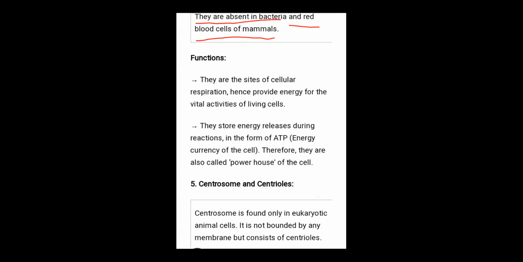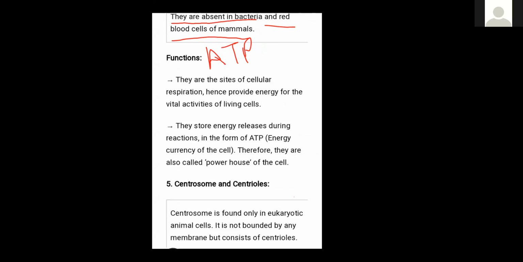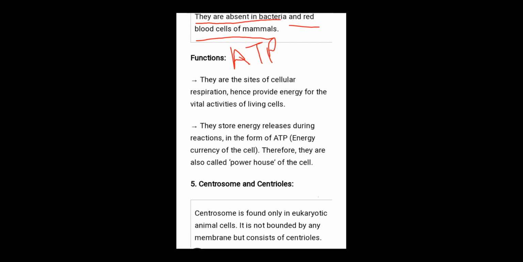Now, the mitochondria is known as the powerhouse of the cell. Why is mitochondria known as the powerhouse of the cell? Because they produce the energy currency, in the form of ATP. What is ATP? It is the energy currency of our body. What is the full form of ATP? Adenosine triphosphate.